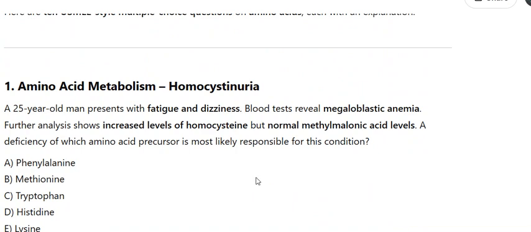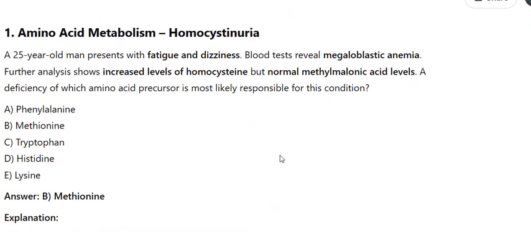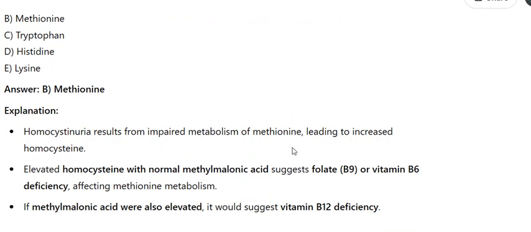A deficiency of which amino acid precursor is most likely responsible for this condition? A. Phenylalanine. B. Methionine. C. Tryptophan. D. Histidine. Answer B. Methionine. Explanation: homocystinuria results from impaired metabolism of methionine, leading to increased homocysteine. Elevated homocysteine with normal methylmalonic acid suggests folate B9 or vitamin B6 deficiency, affecting methionine metabolism. If methylmalonic acid were also elevated, it would suggest vitamin B12 deficiency.